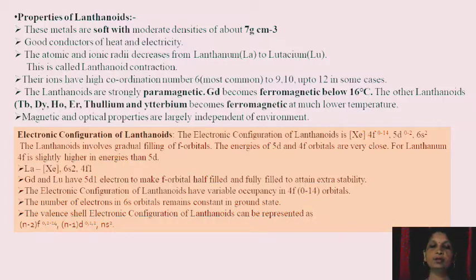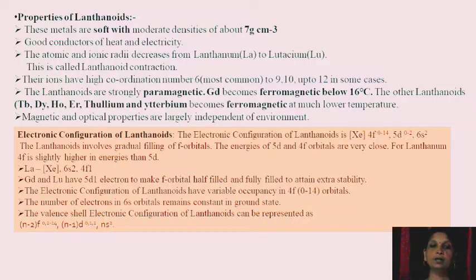Lanthanum, the first member, will show the electronic configuration of xenon, then in the next layer we see 6s2 4f1. Now the electrons are gradually filled in 4f orbital.